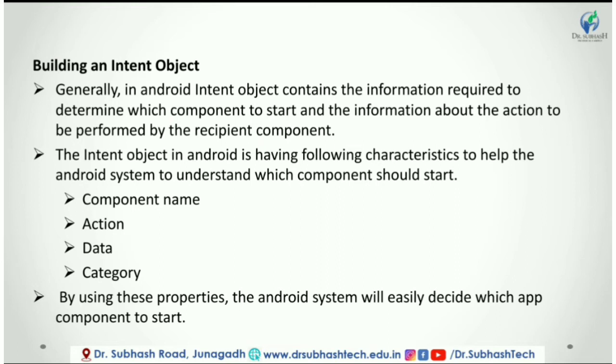Generally, the category is optional for an intent and it specifies additional information about the type of component that should handle an intent. We can specify a category for an intent by using addCategory. The above properties, component name, action, data, and category, represent the characteristics of an intent. By using these properties, the Android system will easily decide which app component to start.